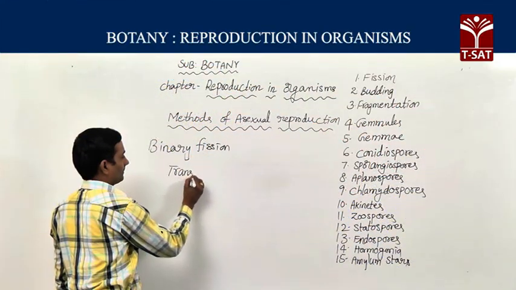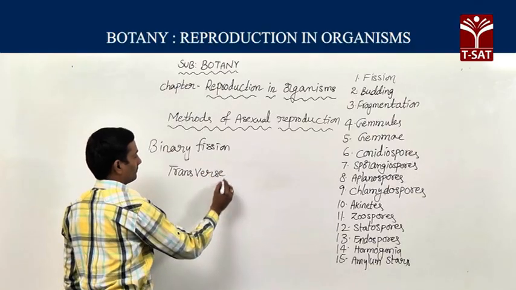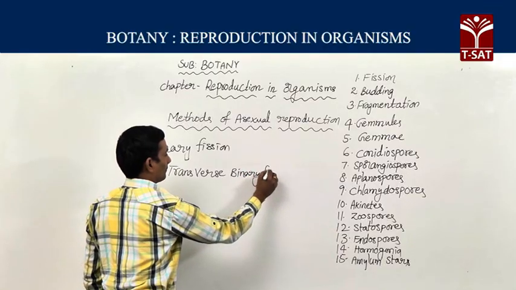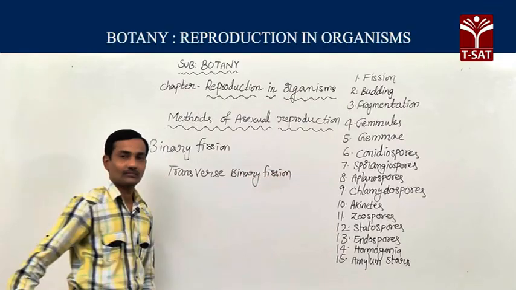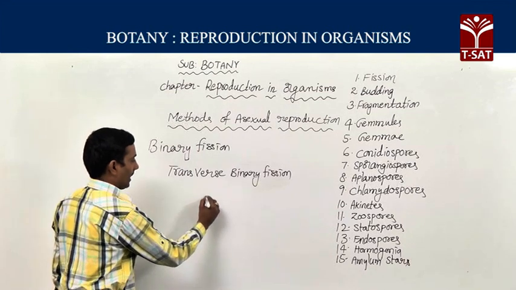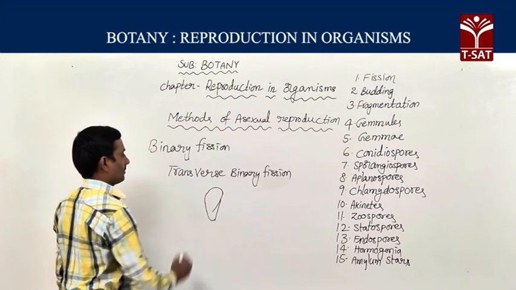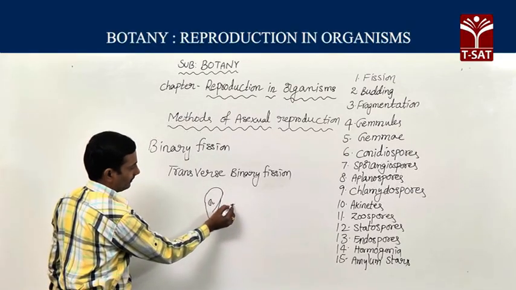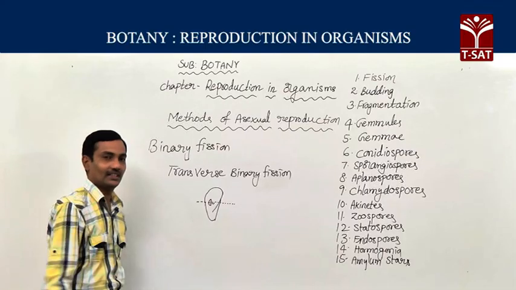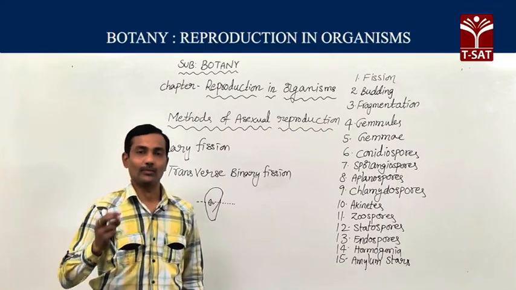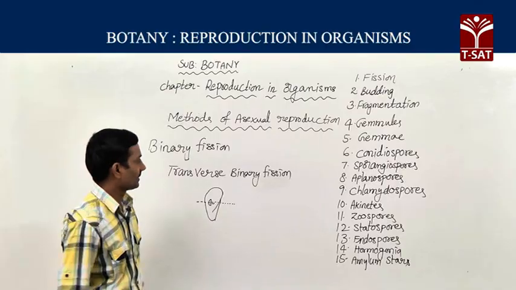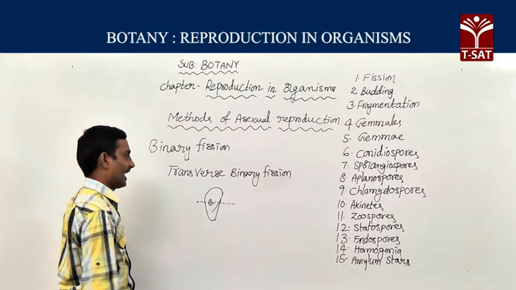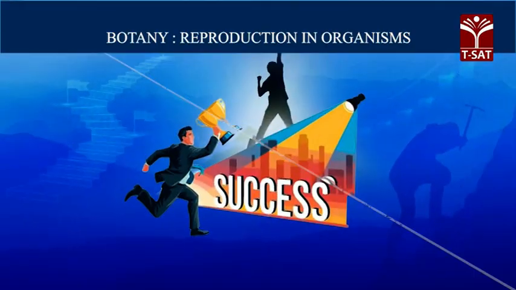Transverse binary fission we can find in Paramecium. So here in the Paramecium, at the time of binary fission, what happens? It divides transversely. It leads to the formation of two daughter cells. So this type of binary fission is known as transverse binary fission.